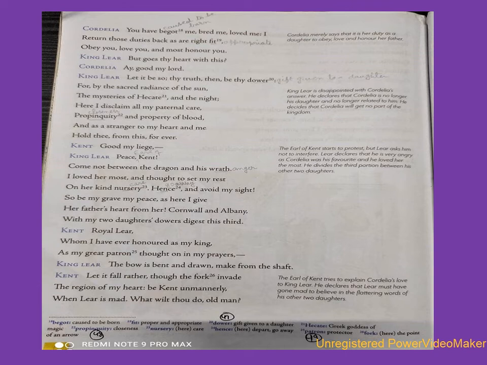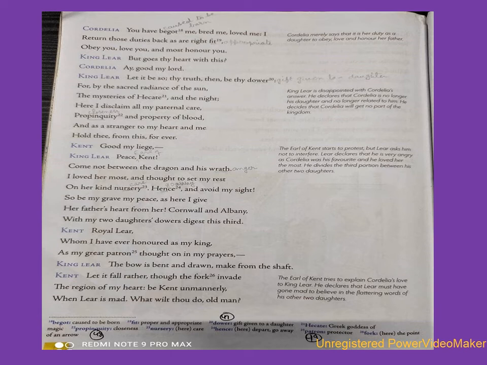Now Kent's response. Kent says, good my lord, but sir. King Lear says, peace Kent, this means be quiet Kent. Come not between the dragon and his wrath. I loved her most, and thought to set my rest on her kind nursery. Hence and avoid my sight. So be my grave my peace, as here I give her father's heart from her. Cornwall and Albany, with my two daughters' dower digest the third.